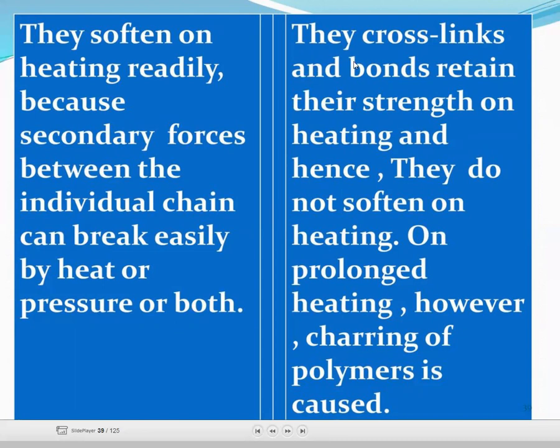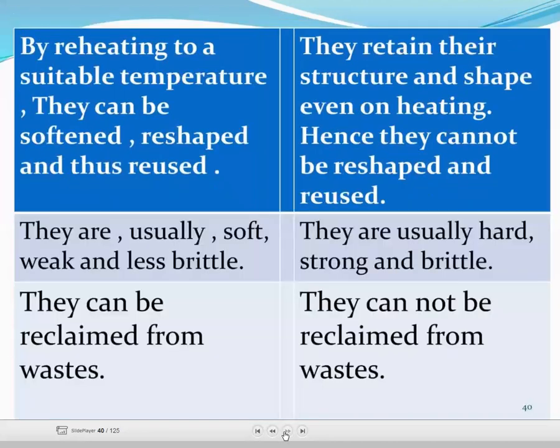Next, the crosslink bonds retain their strength on heating and hence they do not soften on heating or prolonged heating. However, charring of the polymer is caused. Thermoplastic material, by reheating to a suitable temperature, can be softened, reshaped and reused.